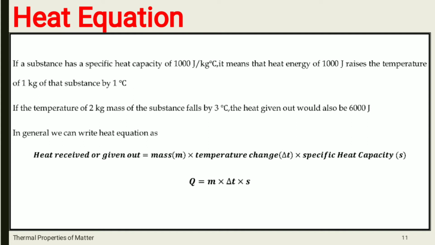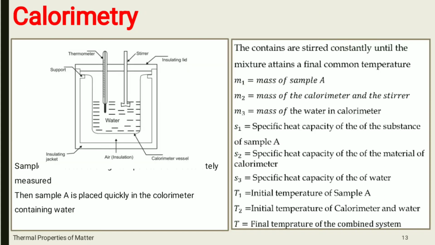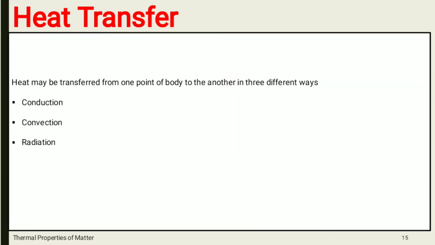Along with this, you have studied the heat equation, then heat capacity or thermal capacity, and the last part you studied was calorimetry.